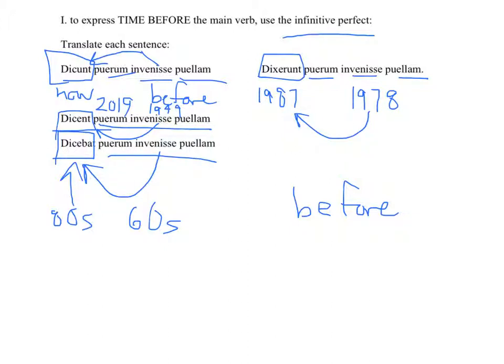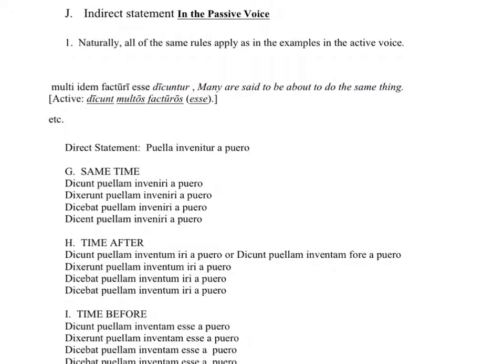Future happens after the main verb. Present happens the same time as the main verb. Perfect happens before the main verb. There's also no difference if you use the passive voice. I just want to show it to you real quick. Naturally, all the same rules apply if you use the active voice or the passive voice.